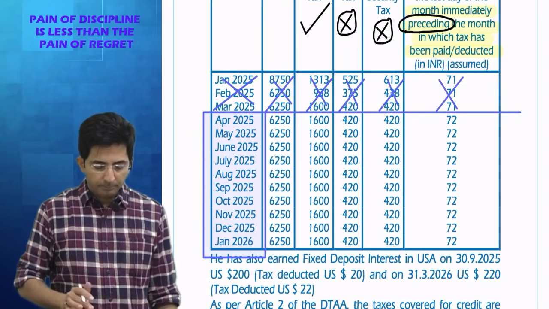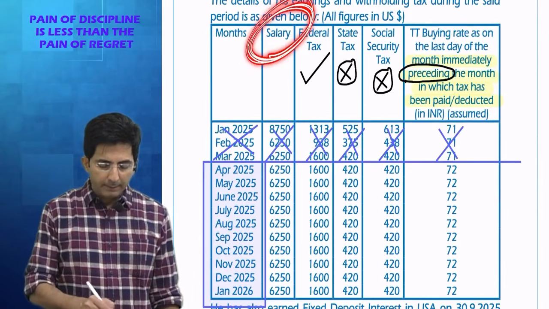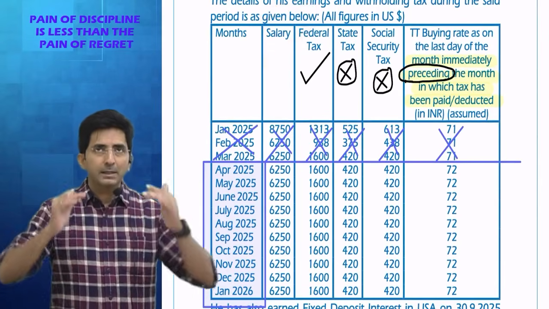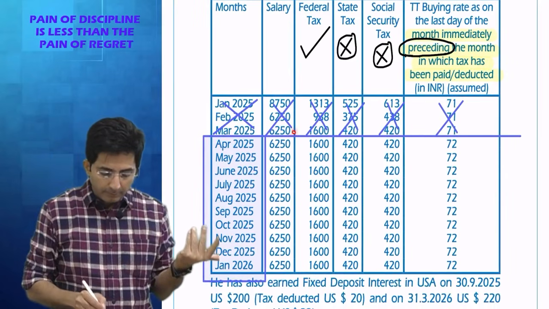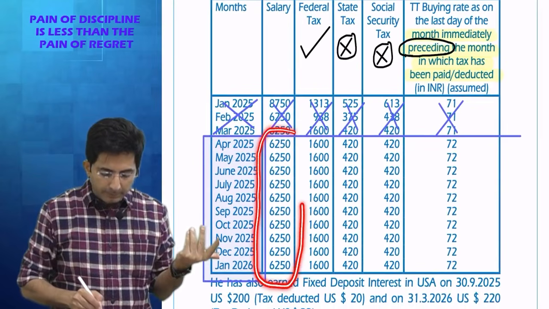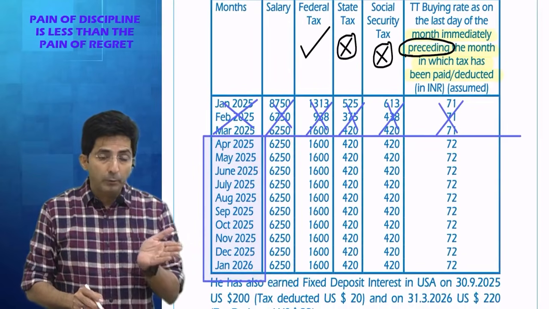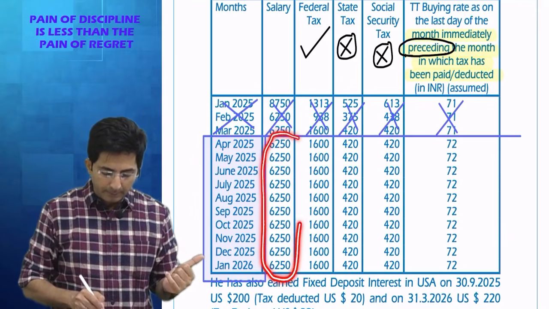So tell me, give me the effect. Where will you write salary income? You know our template of the answer. In our answer, we have to arrange 5 heads of income. So in 5 heads of income, these many months salary will come, because our statement is from April 25 to March 26. Okay. So these many salary will be shown.